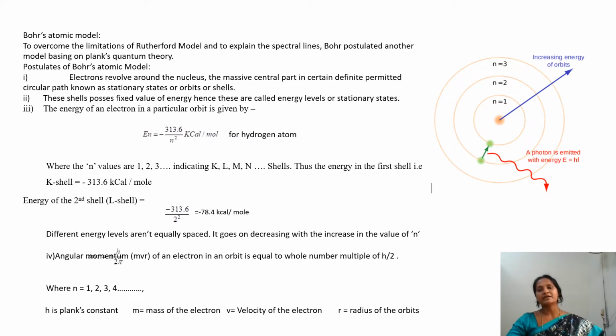That's why these are called energy levels, and each shell has definite energy.